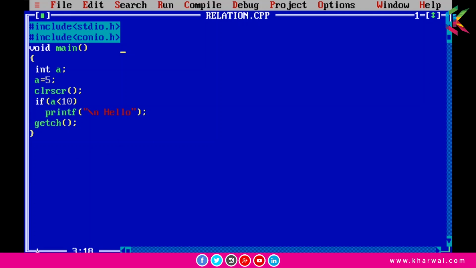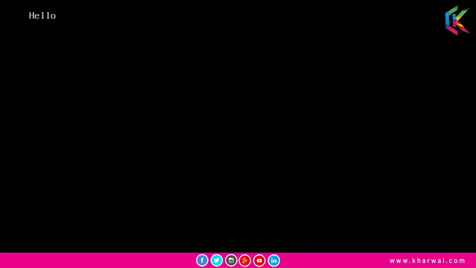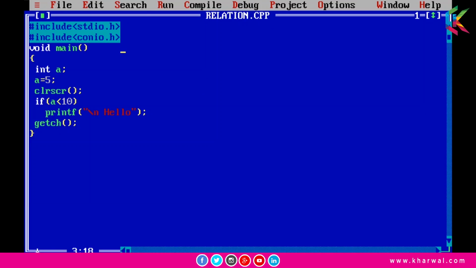Now guys, if there is only one statement in the scope of the if statement, then there is no need to put curly braces. So now if I run this program, it is printing hello. Now guys, if I change the value of a to 50 and run this program, there is no output. So I hope it is clear to you.